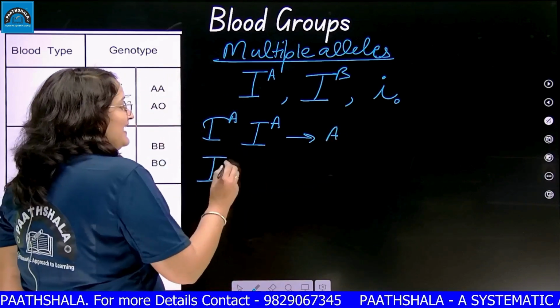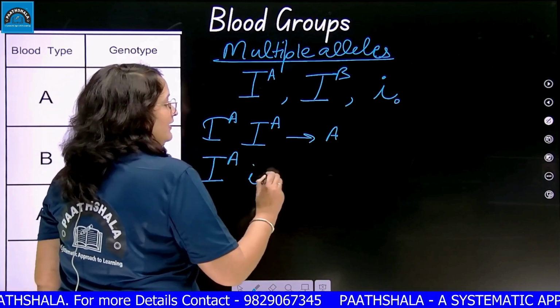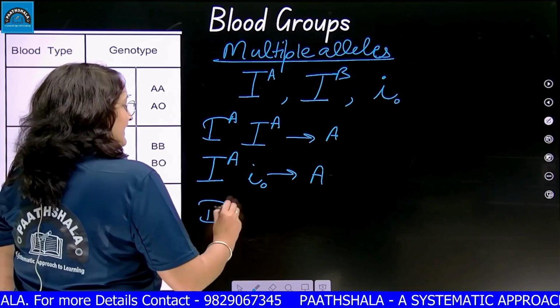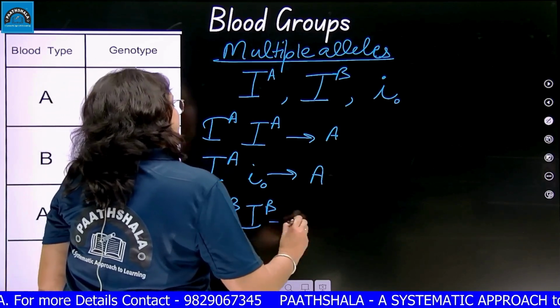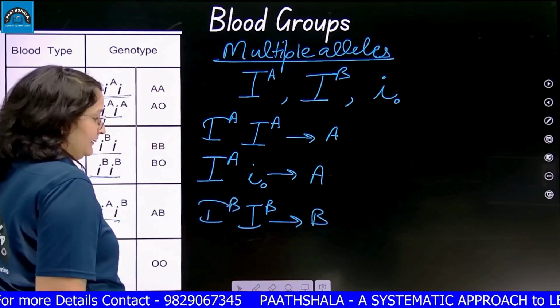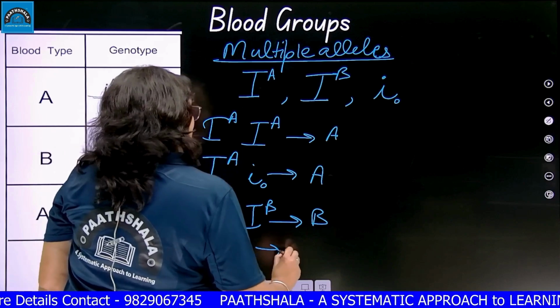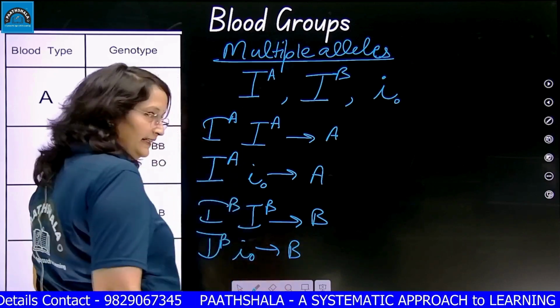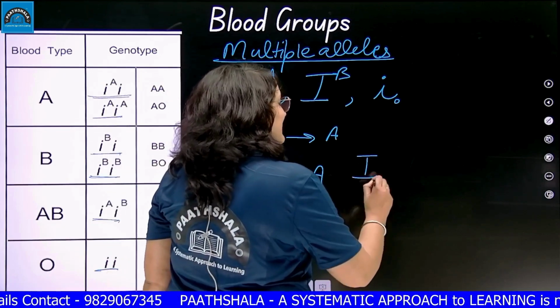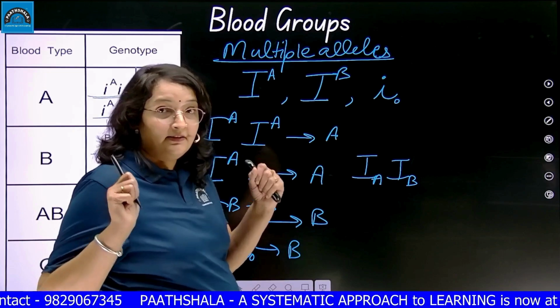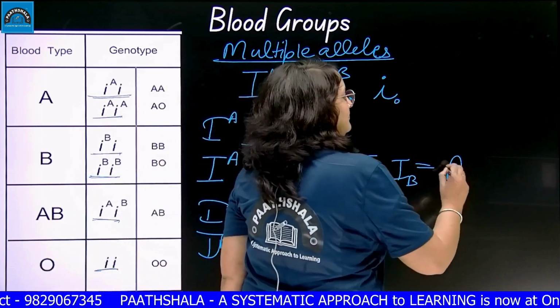When IA comes with the recessive form, then also the blood group will be A. When IB comes with IB form, blood group will be B. When IB comes with recessive form, again the blood group will be B. When IA comes with IB, both are dominant. This is forming the blood group AB.